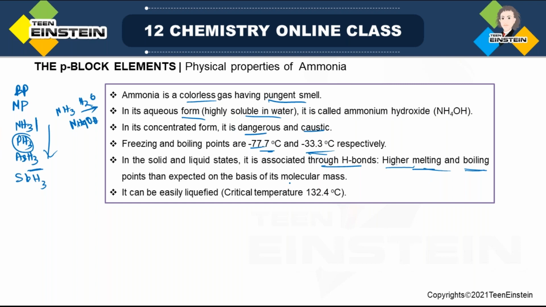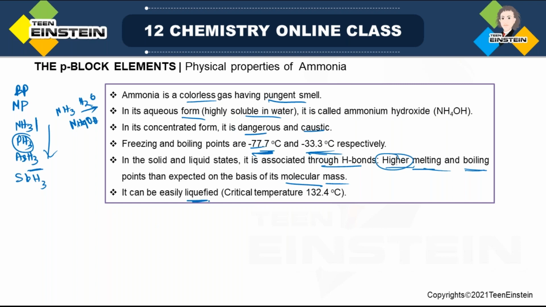From its molecular mass, it should be a lesser value. These two values are already negative, but remember, we are saying it is higher because it is relatively high. So from its molecular mass, the MP and BP that you expect, it is actually higher than that, and that is because of the presence of hydrogen bond.